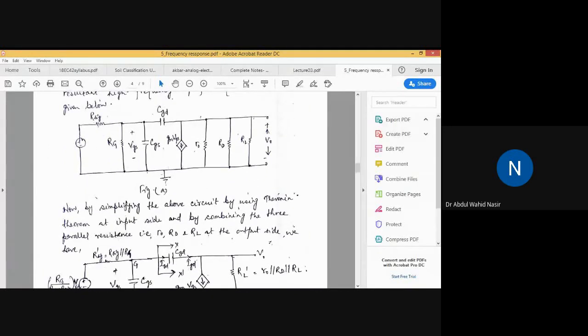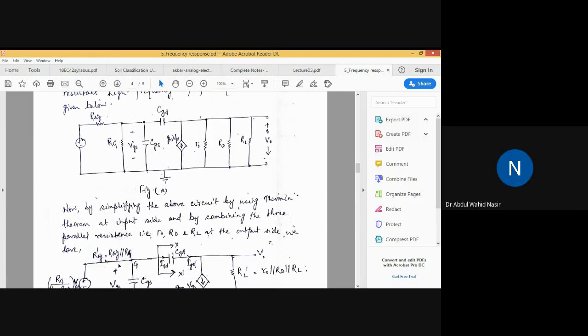So this resistance and this resistance, if you find the Thevenin equivalent, then the equivalent resistance will be represented by R dash SIG, that should be equal to RSIG parallel RG. So it is actually in parallel. So if you find the Thevenin equivalent of this combination of RSIG and RG, it will be equal to RSIG parallel RG. From here, that has been named as R dash SIG. You can see here.